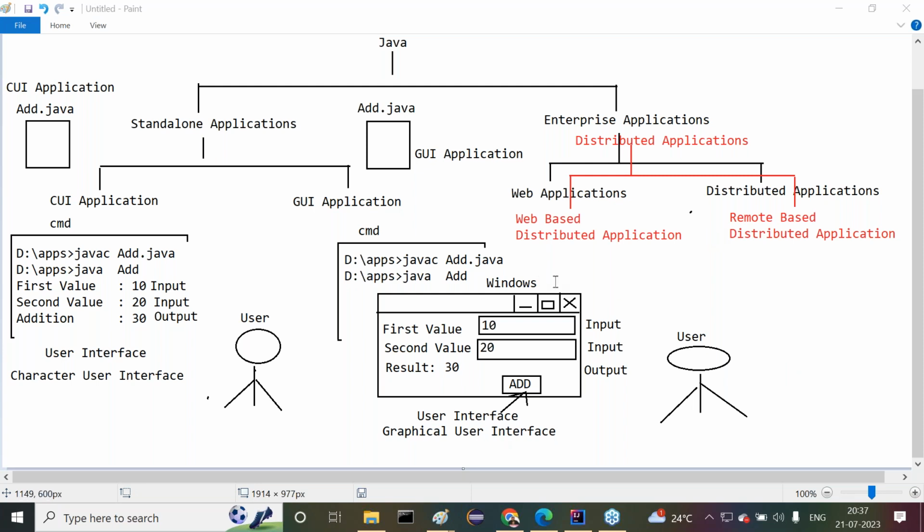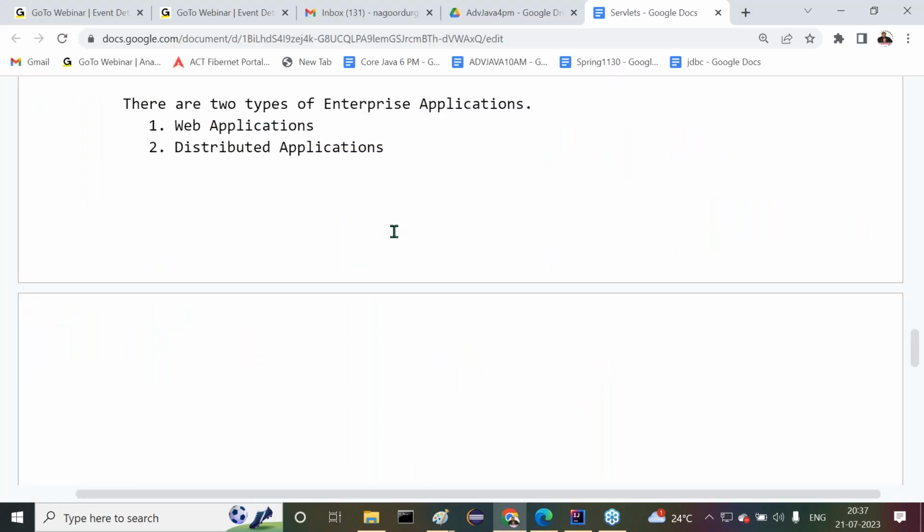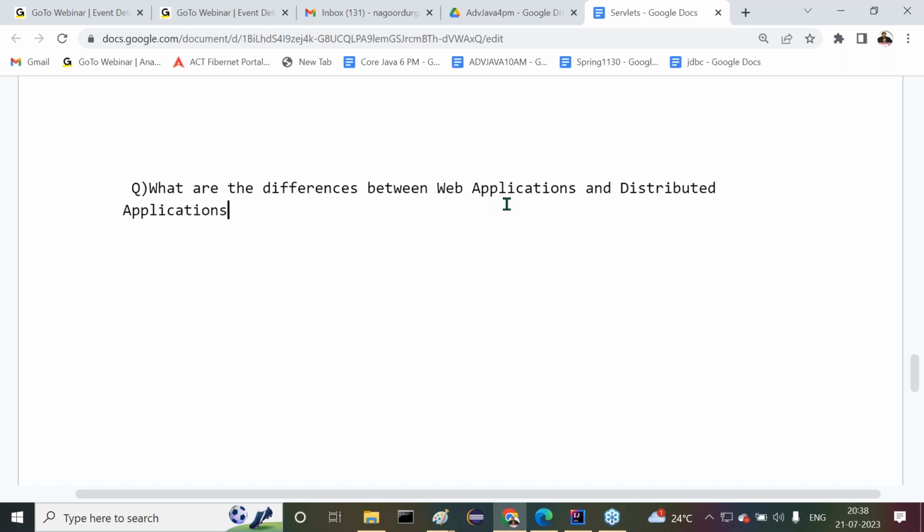Now here we have one important interview question, guys. Everybody understand this clearly. What are the differences between web applications and distributed applications?